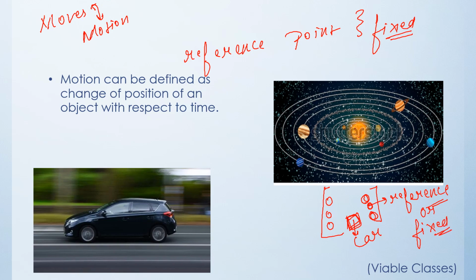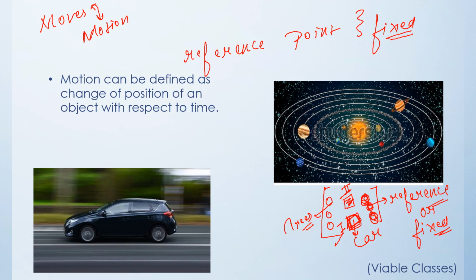So with respect to these reference points, supposedly my car is at position 1. Now after some time it is at position 2. So trees are the stationary objects, they cannot move, but this car is moving. So for sure this car has changed its position from 1 to 2.